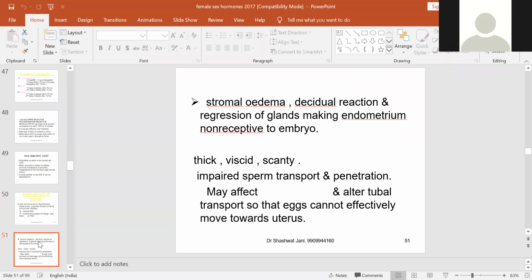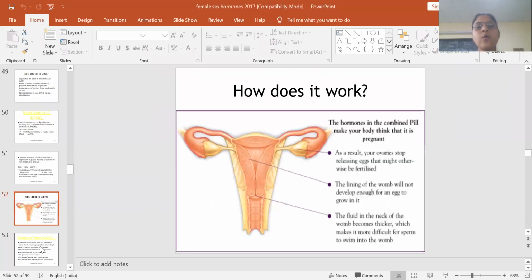They will impair sperm transport and penetration, and they can also alter tubal transport so that eggs cannot effectively move towards the uterus. Tubal transport, fertilization and implantation will all be affected, and the cervical mucus will become thick and viscid, with decidual reaction and regression of endometrium. All these changes lead to reduced chances of pregnancy. This is how it works.